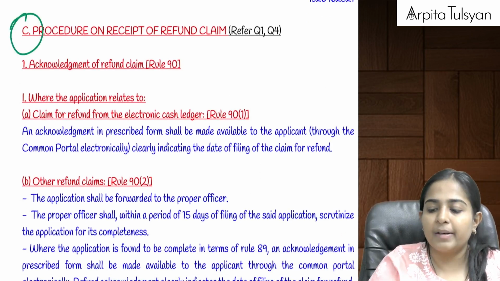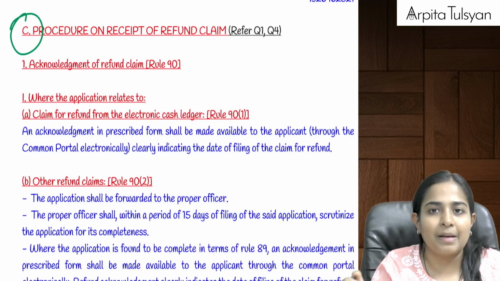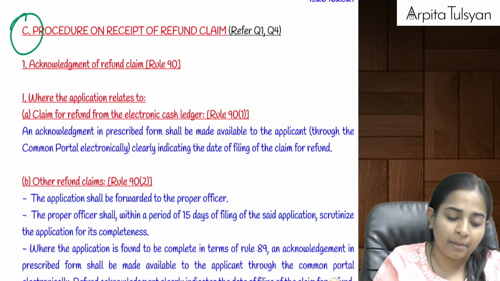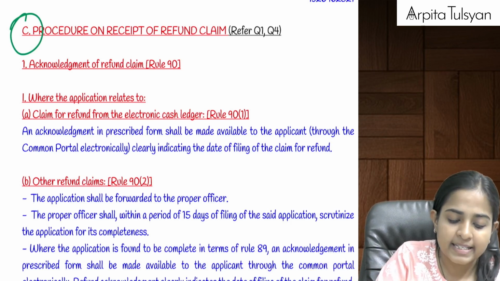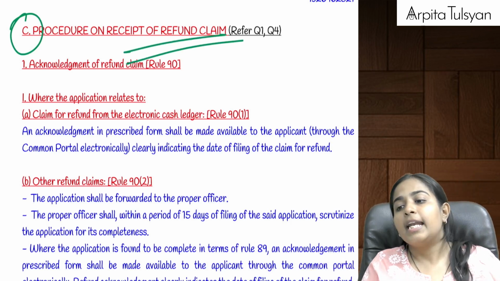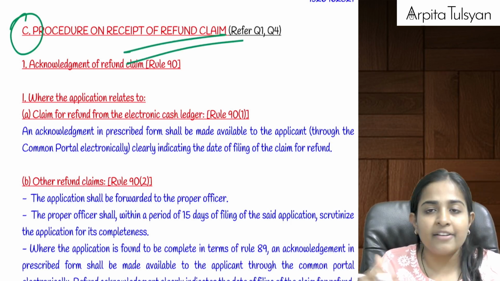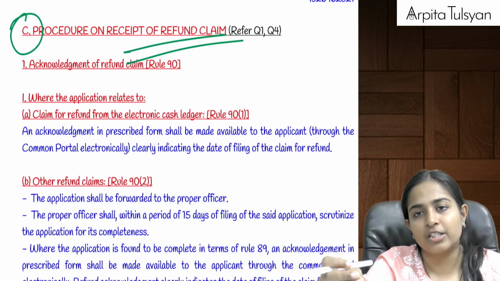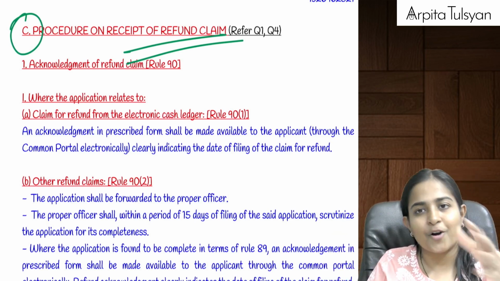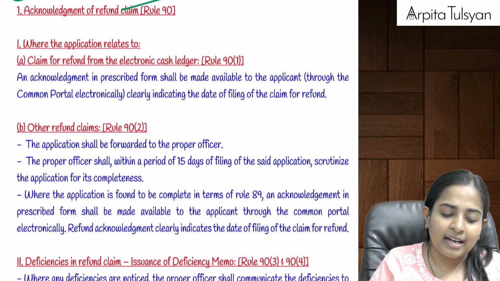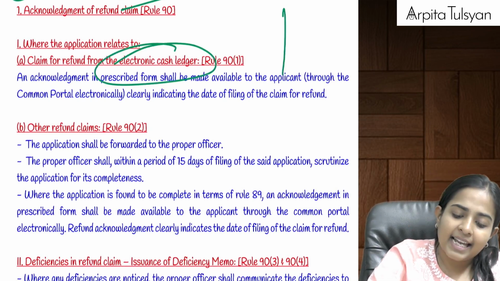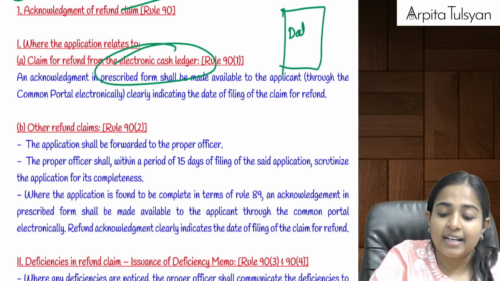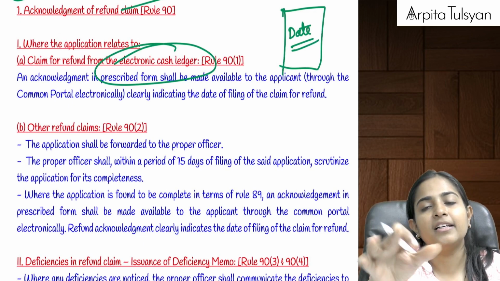Then going on to the 3C point. Just now we completed the 3B point, where we studied the time limit and all those things, procedures and time limit. Now going on to 3C. What is 3C talking about? 3C talks about the further procedure. Now you have filed a refund application. Your refund application reaches the GST department via the common portal. And when you are claiming any refund from the electronic cash ledger, an acknowledgement is generated immediately, and that acknowledgement will contain a date. That is the date when you have submitted the refund claim.